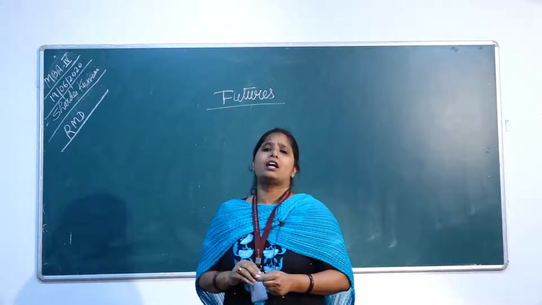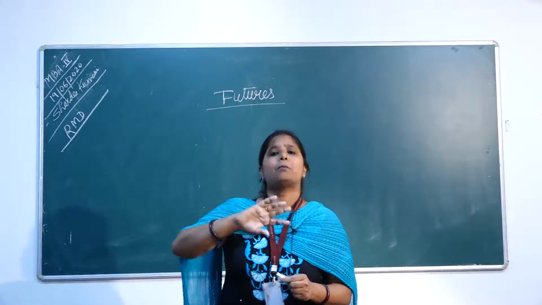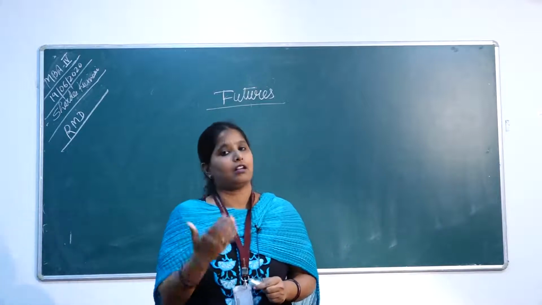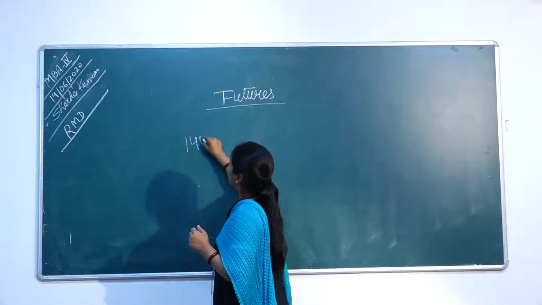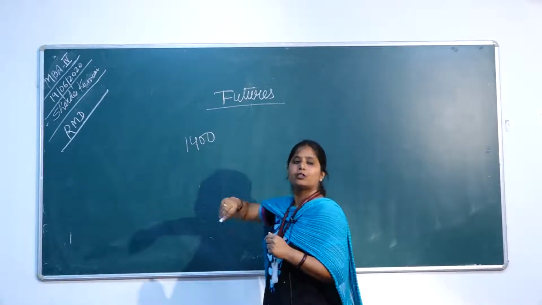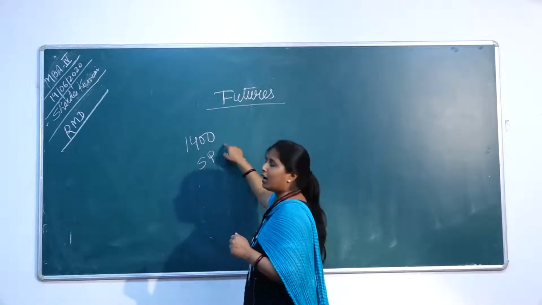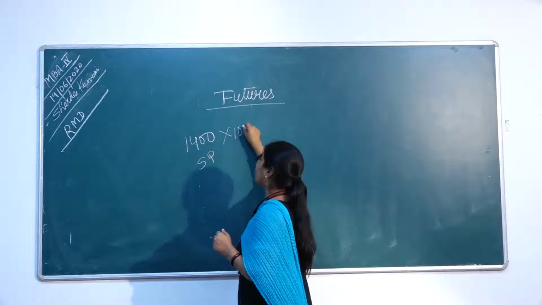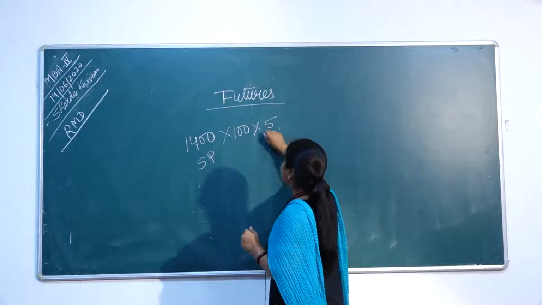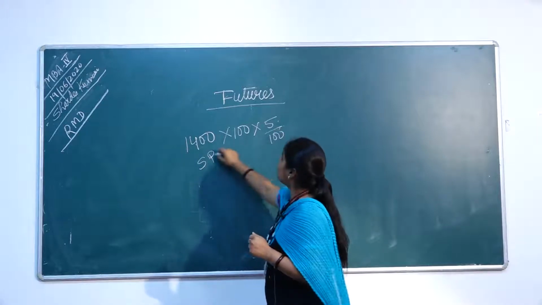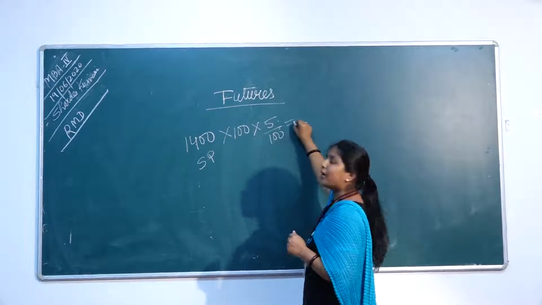In the derivative market, or in the futures contract, contracts are settled on a T to T basis. It means trade to trade, we are settling the contract. If you are purchasing a contract which has a strike price of 1400 and a lot size of 100 with an upfront margin of 5%, how much initial margin are you going to pay?